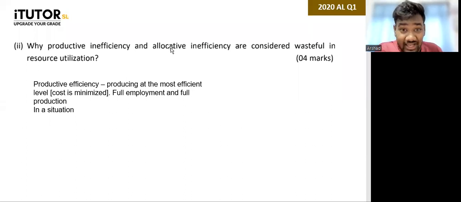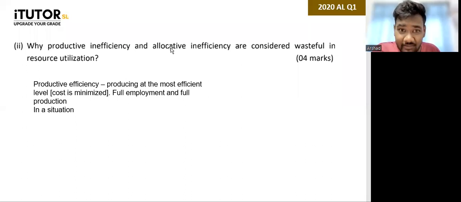So allocative inefficiency is where you're allocating resources to produce a combination which is not preferred by the society. Society wants 100 of this and let's say 50 of this, but you're producing something else. You're using your resources to produce something that is not wanted by the society. So you're wasting your resources.